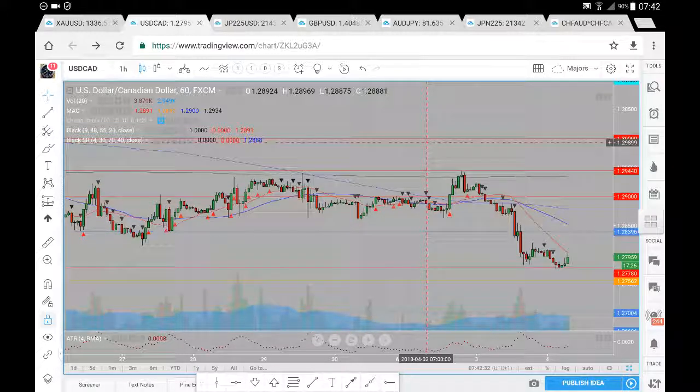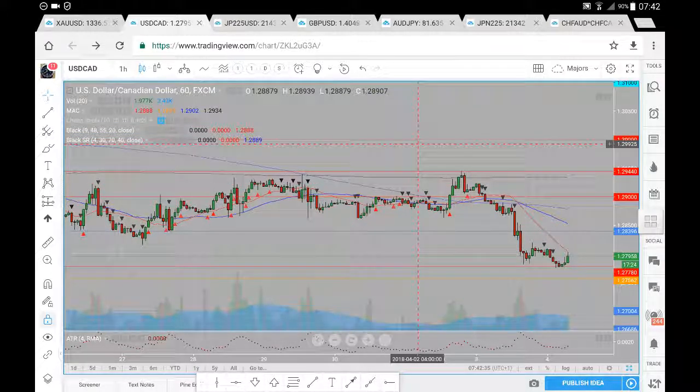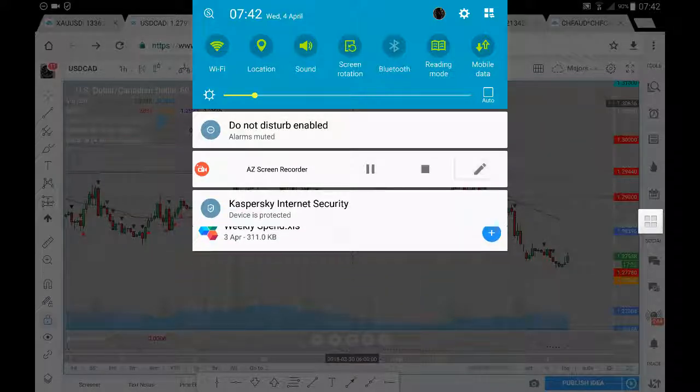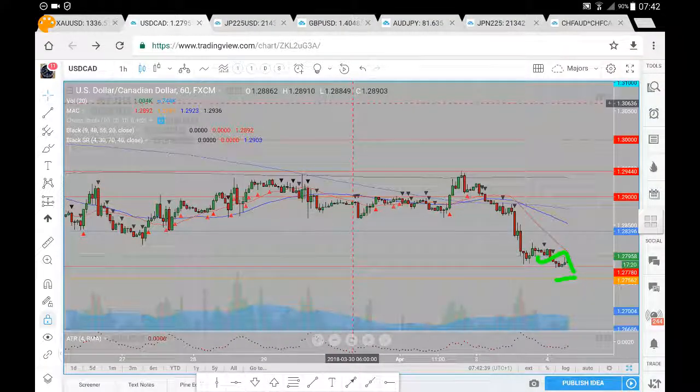Now, if we do see this continued progression here to the downside in USDCAD, we'll be then looking for prices to break beyond the 127.78 and head down towards that 127.56. Successful break from which we're then looking for price to head down towards that 127. And if we did break from the 127, we're looking at 126.70. Those are pretty much the levels that we're looking at to the downside. We anticipate 126.70 coming to focus.